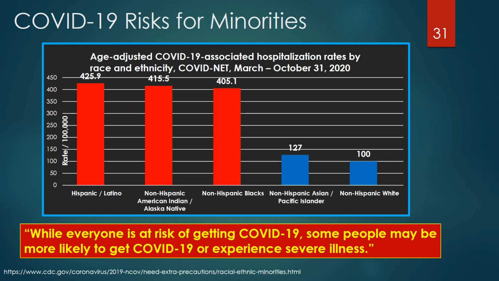Hispanic and Latino rates were highest at 425.9 age-adjusted hospitalizations per 100,000 population, followed closely by non-Hispanic American Indian Alaska Natives at 415.5 and non-Hispanic Blacks at 405.1. Non-Hispanic Asian and Pacific Islanders had an age-adjusted hospitalization rate of 127 and non-Hispanic whites of 100.